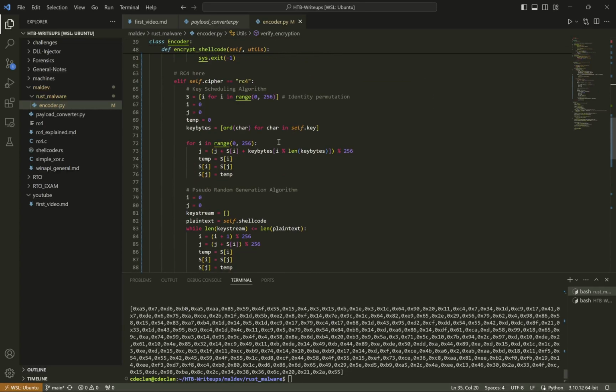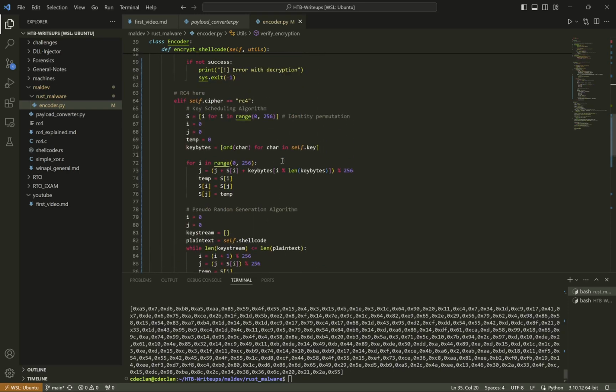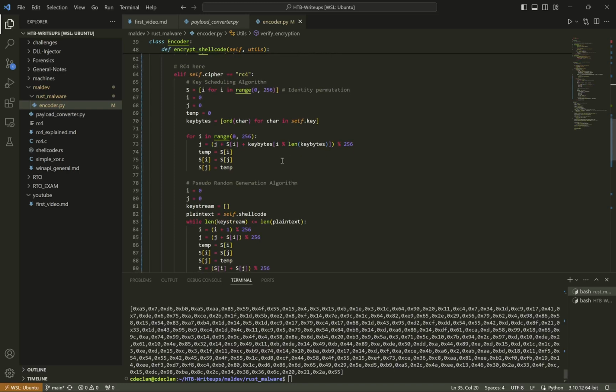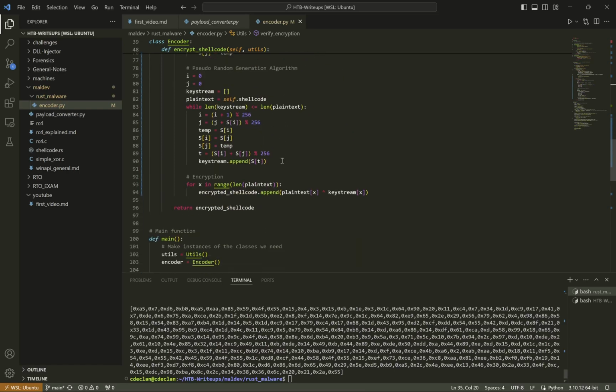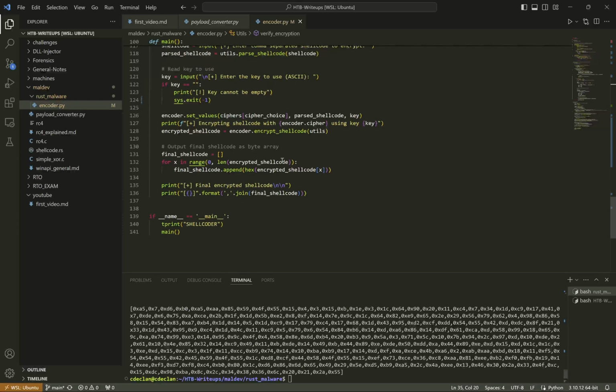Anyway, RC4. Here's the RC4 implementation. I basically just looked at the C code that we wrote last time and converted it into Python. It's obviously a bit easier in Python. I'm not going to really explain this if you are just watching the second video. The previous video before this explains how RC4 works in more detail. But yeah, there's RC4.